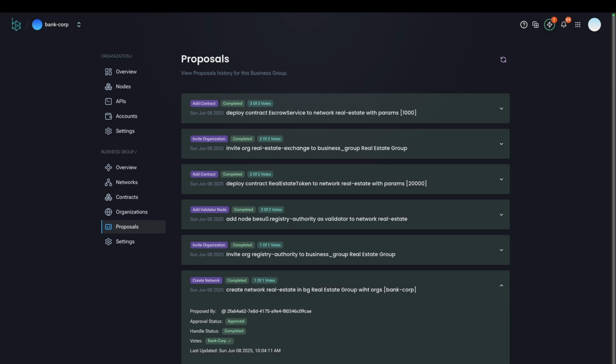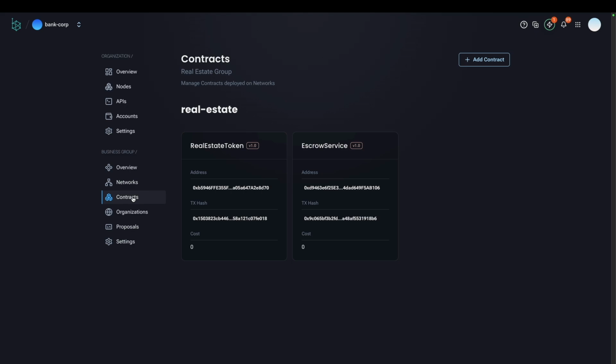This is not the only component that needs to be accepted by our organization inside a business group. For example, if you want to deploy a new smart contract, this proposal will have to be accepted by all the other organizations inside your business group. So basically, as I can see here, inside the real estate network, I already have two smart contracts. One is the real estate token and the other is the scroll service.